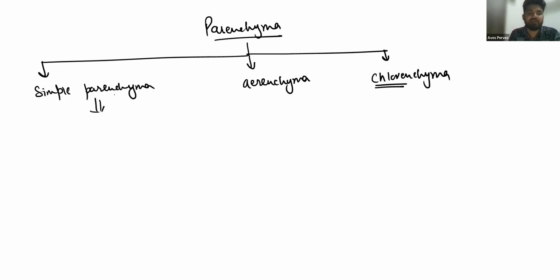Simple parenchyma tissue is a fundamental tissue, and we can say that it has evolved from the bryophytes. The main function of this type of tissue is just to store food. The cell wall is made up of cellulose and pectin, as we have discussed, and it has a large central vacuole.